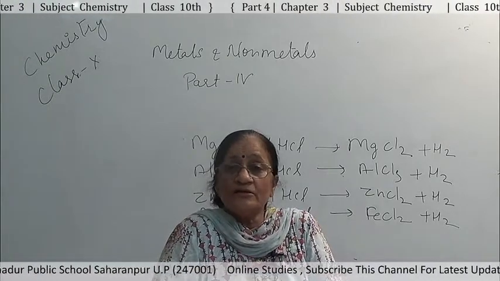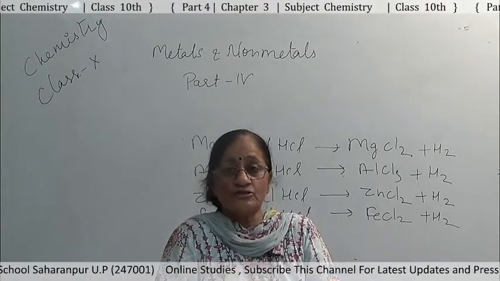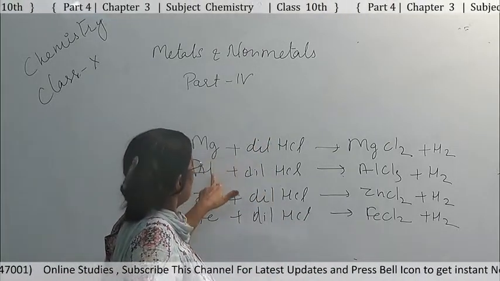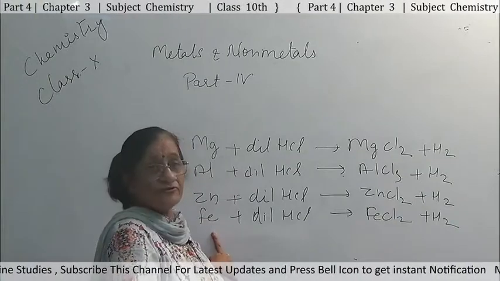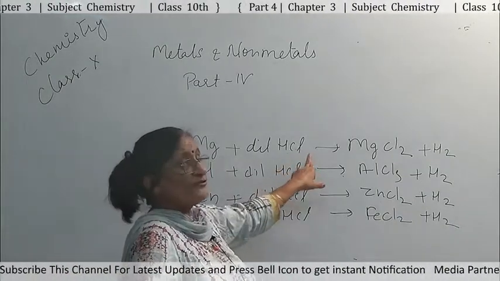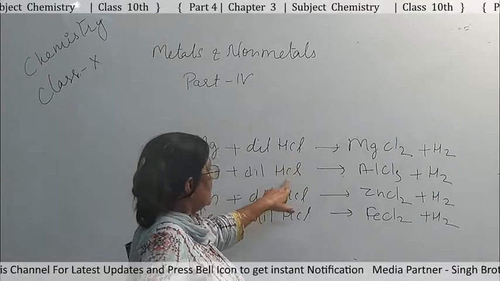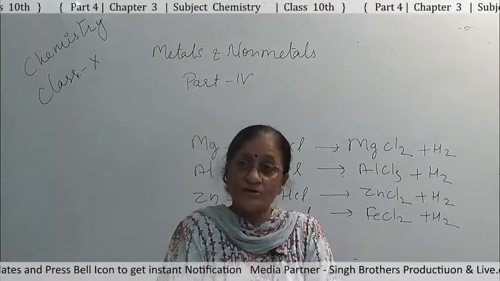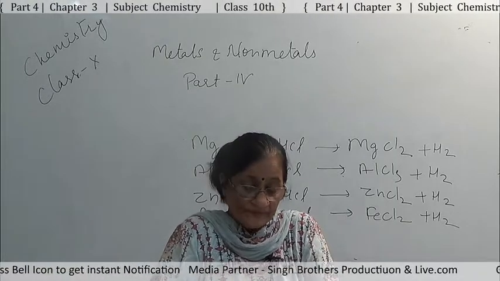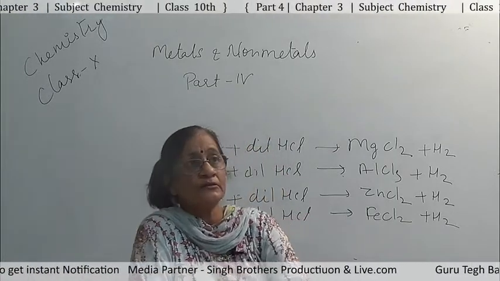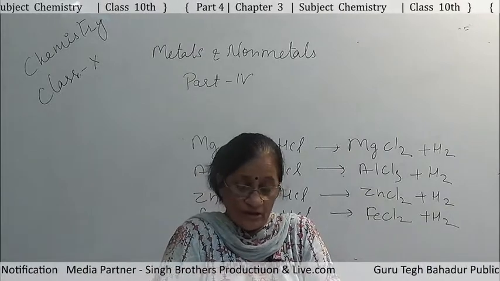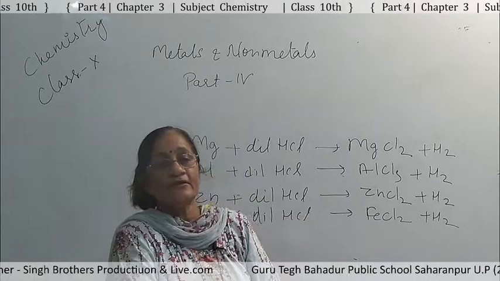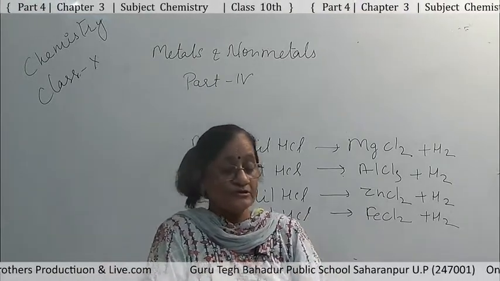The reaction with dilute H2SO4 is the same. When magnesium, aluminum, zinc and iron react with hydrochloric acid, they form metal chlorides and hydrogen. But in the case of sulfuric acid, H2SO4, they form metal sulfates, and besides that hydrogen is produced.